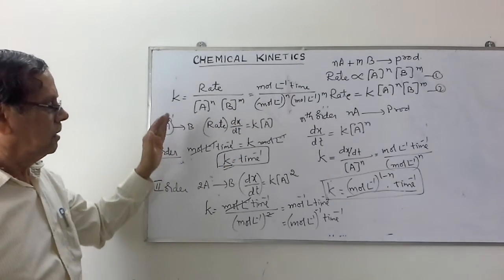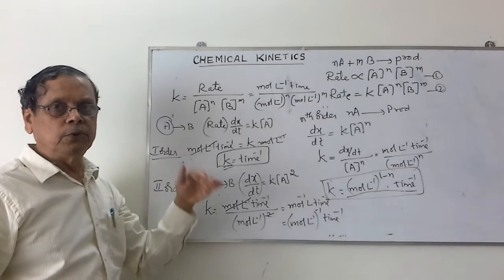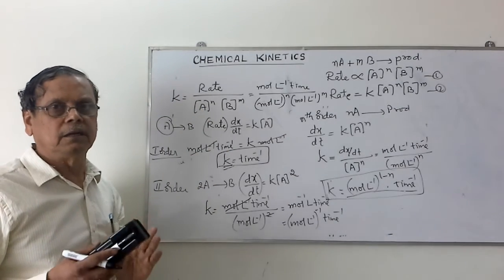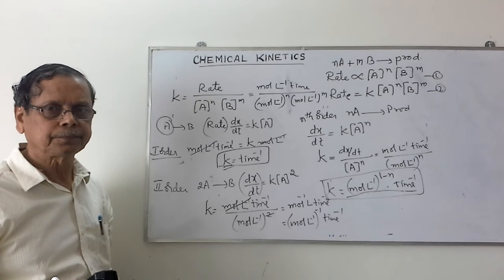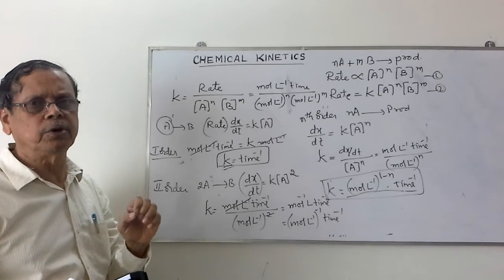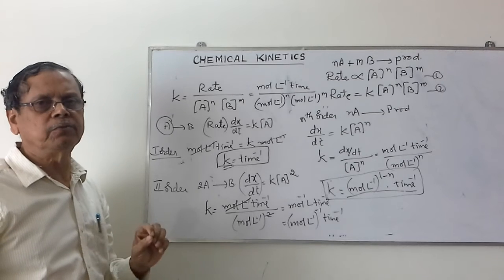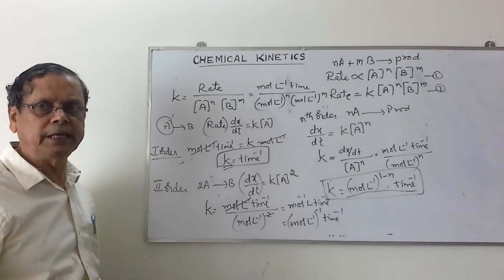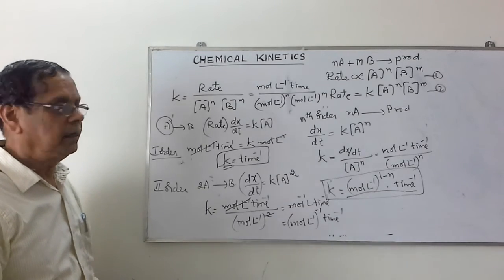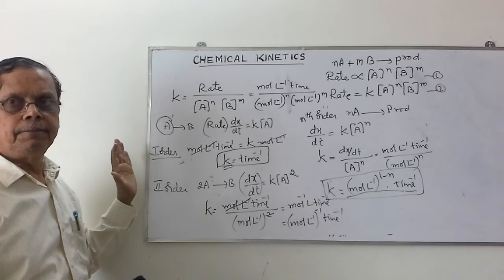It is explained by using the law called the Guldberg and Waage law. It is also named as the law of mass action. Here he used the word active mass. Active mass corresponds to the concentration expressed in terms of mole per liter. Okay, so that is the first factor.